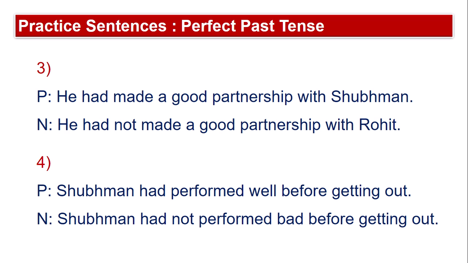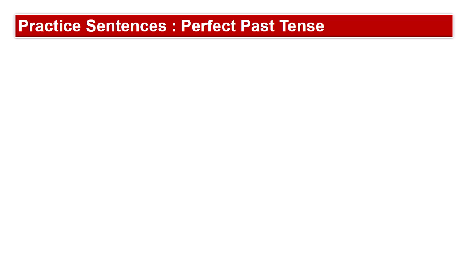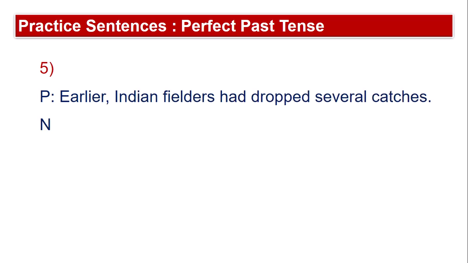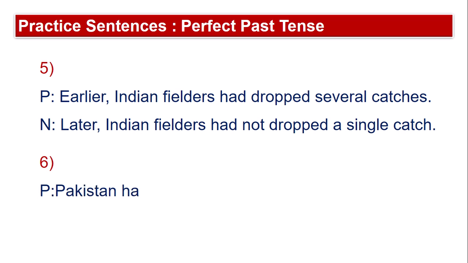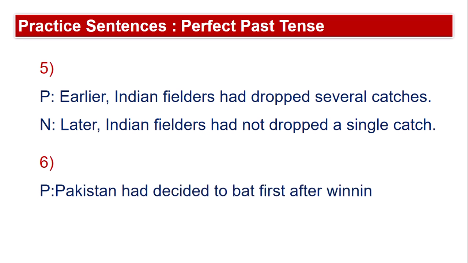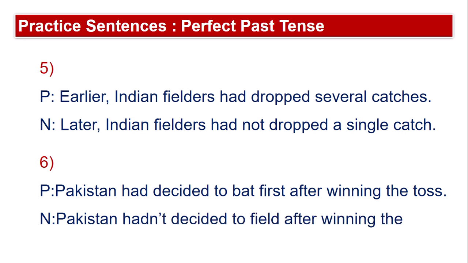So in all, we want to say that he performed well before he finished his innings. Fifth, earlier Indian fielders had dropped several catches. Later, Indian fielders had not dropped a single catch. Right. So you can see all these positive and negative sentences, they are in conformity and they are correlated between each other. Pakistan had decided to bat first after winning the toss. Pakistan hadn't. The abbreviated form is pronounced hadn't. Pakistan hadn't decided to field after winning the toss.